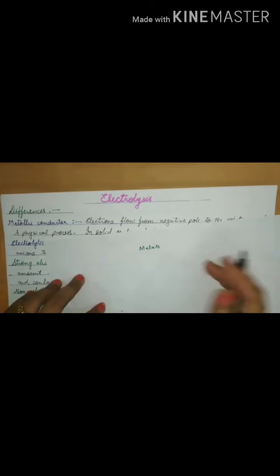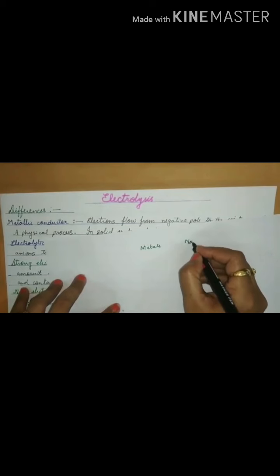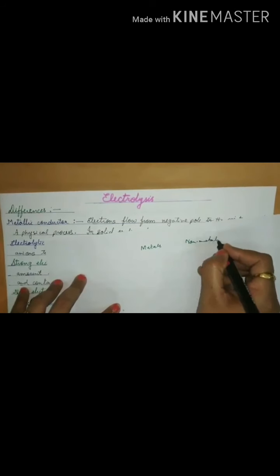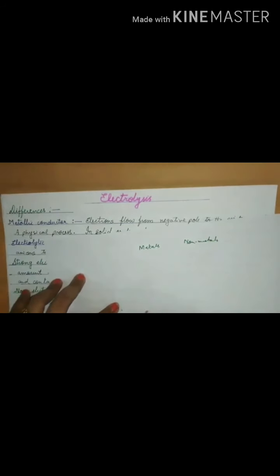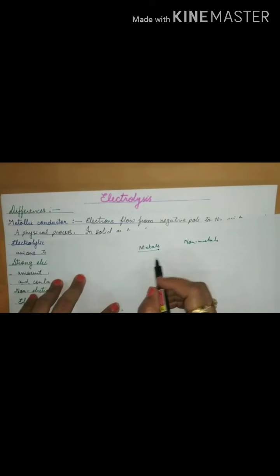But non-metals are non-conductors, and the difference between the two is the free electrons. For metals, there is a flow of electrons, therefore they allow electricity to pass through easily, whereas non-metals do not allow electricity to pass through and are insulators.